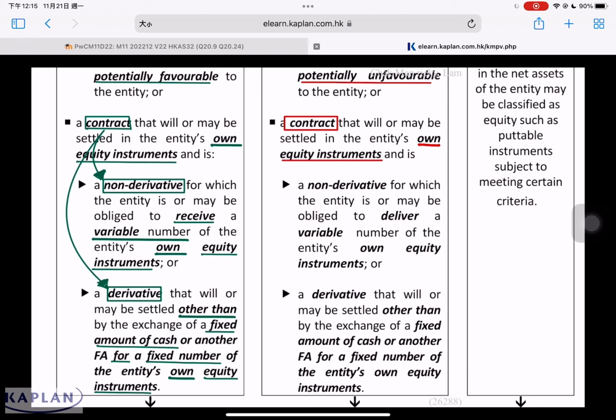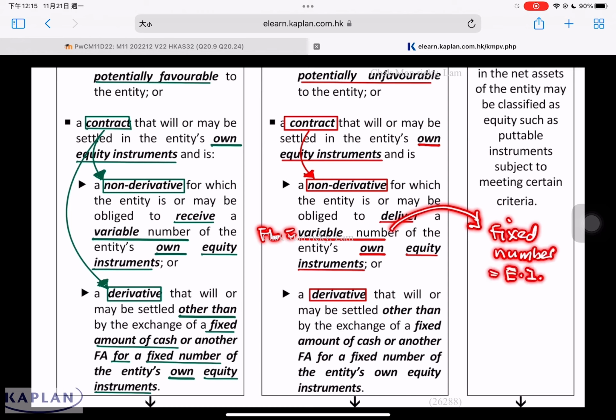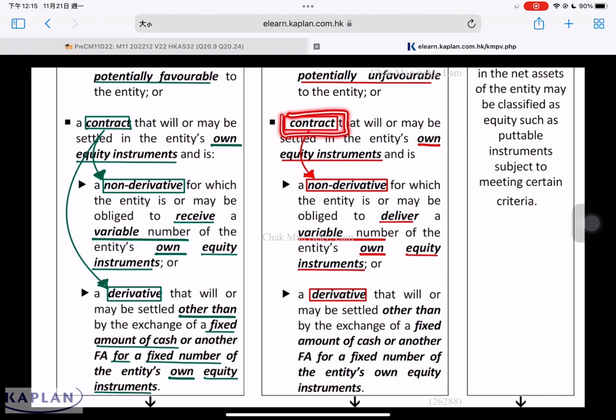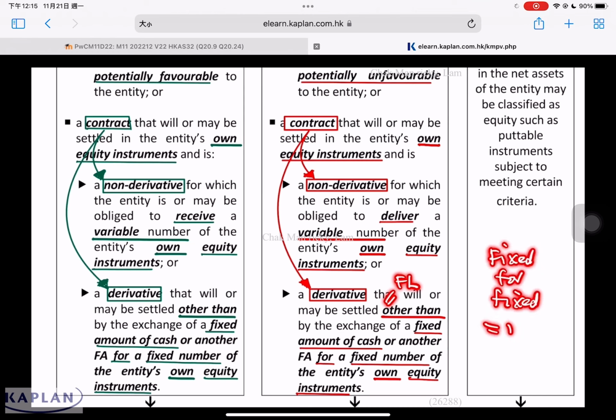If a contract involves the settlement of your own equity instrument, again, we have to ask ourselves, is this contract derivative in nature or non-derivative in nature? If the contract that involves the settlement is non-derivative in nature, which requires the entity to deliver a variable number of own equity instruments, then this is considered a financial liability. If the number of equity instruments is fixed, then this is an equity instrument. If the contract is derivative in nature, when this contract is settled, does that involve a fixed amount of cash for a fixed number of shares? If it's other than fixed for fixed, then this is a financial liability. If it's fixed for fixed, it's an equity instrument.